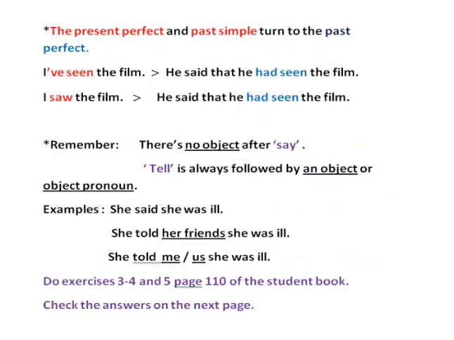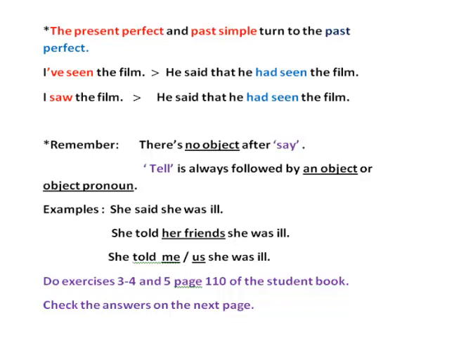The present perfect and past simple turn to the past perfect. Well, we haven't done the past perfect yet, but I'm giving you here 2 examples. Look at this. I've seen the film. The present perfect. When you report, you say, he said that he had seen the film. This is the past perfect. Past of the verb to have plus the past participle. He said that he had seen the film. Or he said he had seen the film.